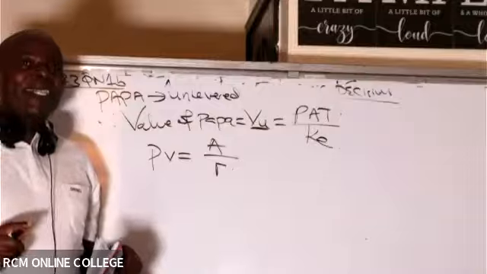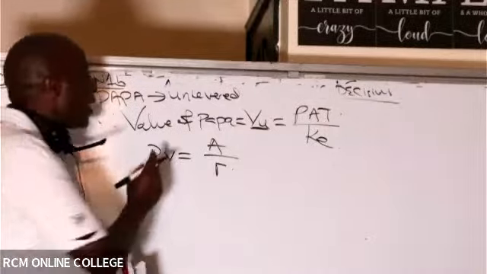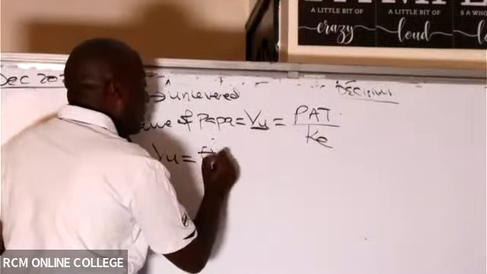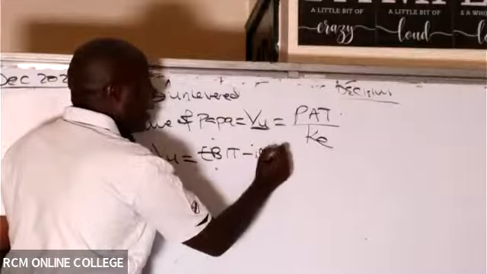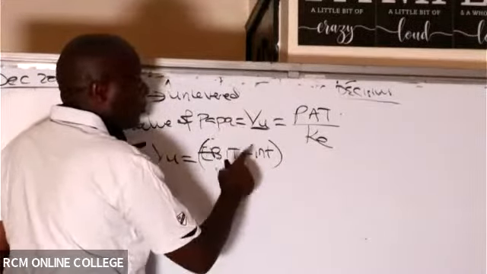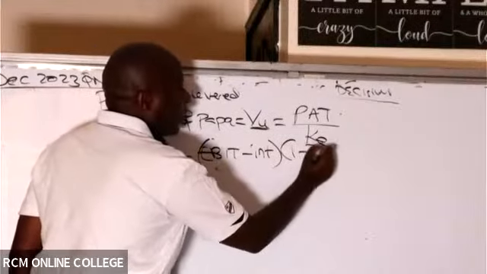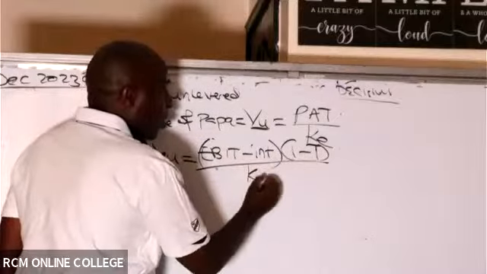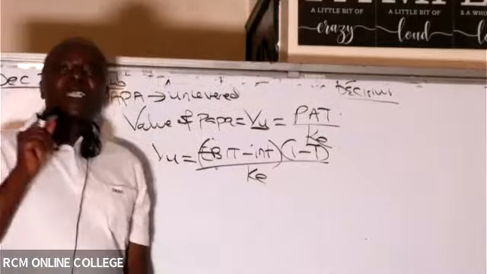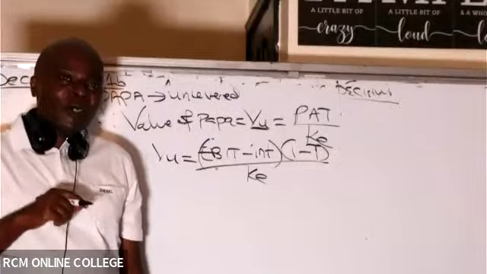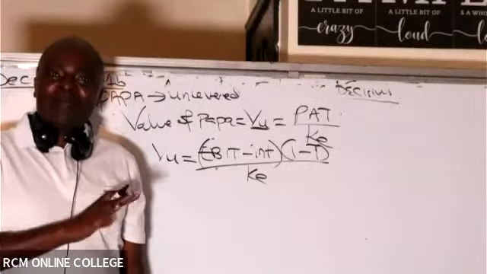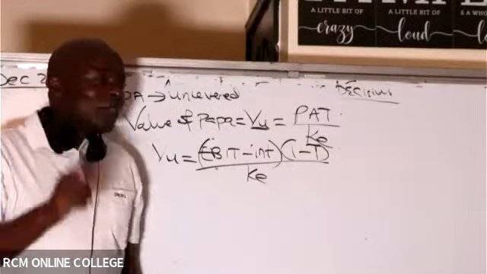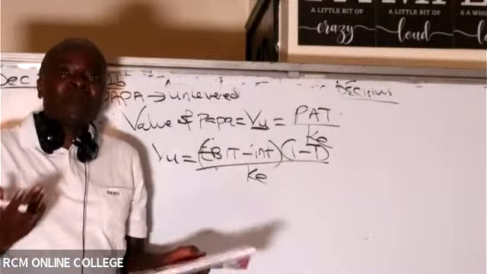But now, my good students, how do we get this part? To get this part, if you can remember, we normally talk of EBIT. EBIT minus who? Minus interest. And then to get profit after tax, we shall come under what? Less taxation, like that. And then we divide this by what? By cost of equity. Of course, I am aware that this examiner has told us this is MM1 without what? Without taxes. I'm aware. But I always like putting my formula like that permanently. I'm aware that this farm is unlevered, but I always want to put the interest on debt here, knowing very well that it shall be zero.